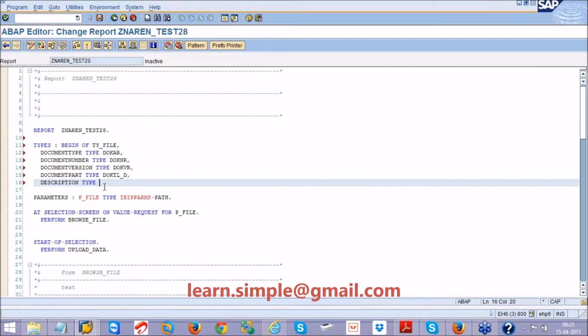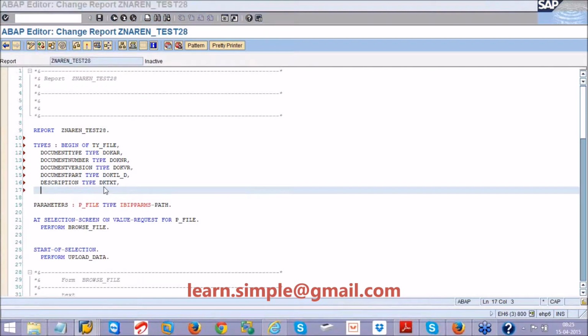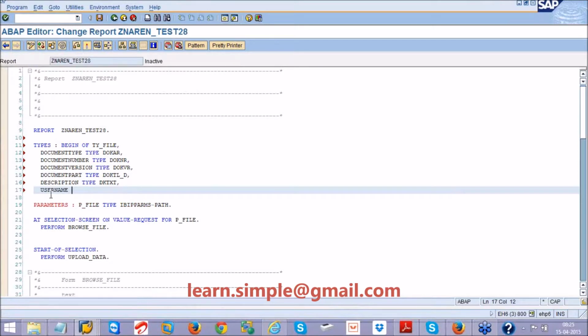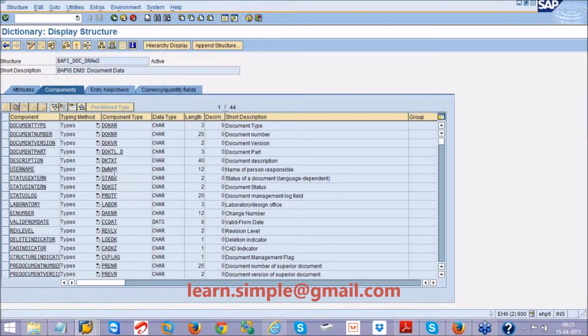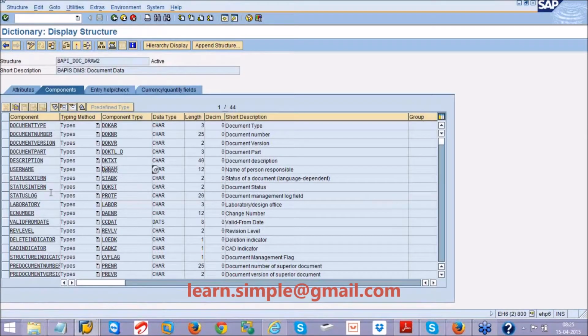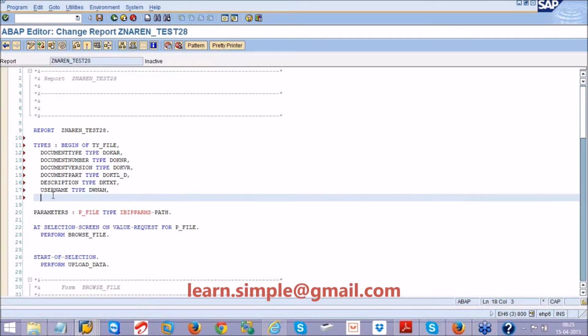dktxt, username, if you want to pass your own username, type, give the username also. And then what else you want to give, the status, document status, then you can give this status, internal or external status. But okay, for the timing I will not give any status. Let us see what will happen with this. End of ty file. I have created a structure.